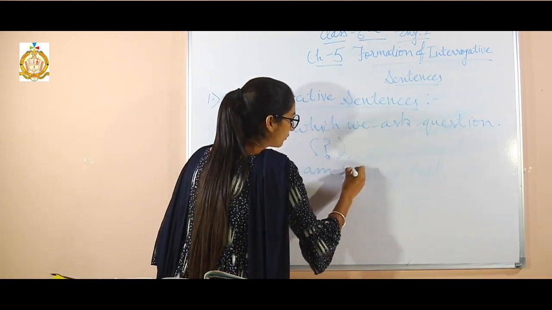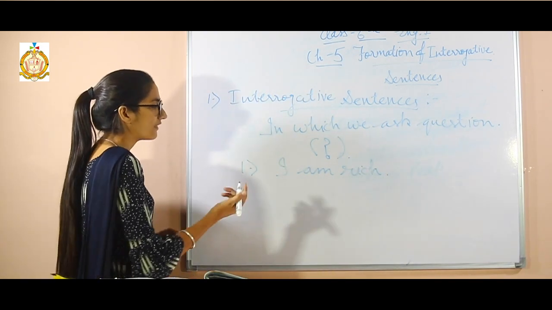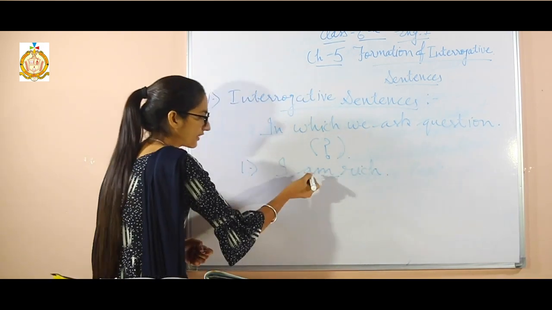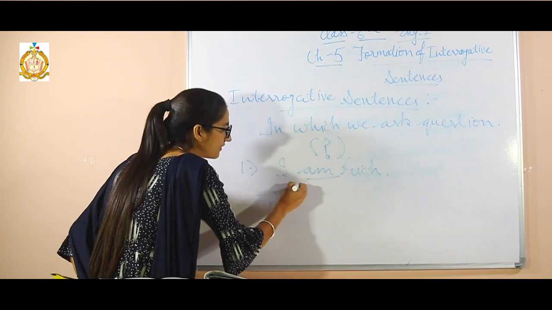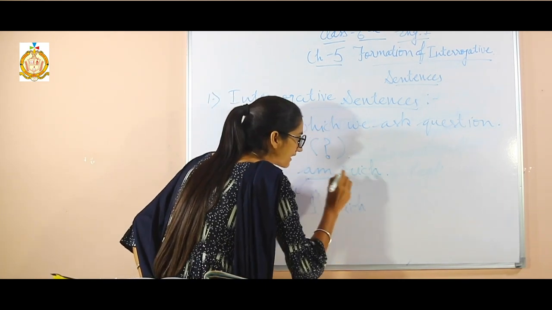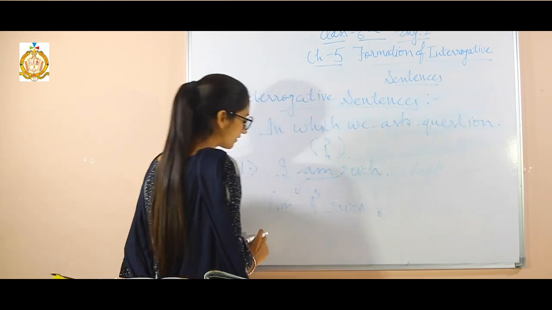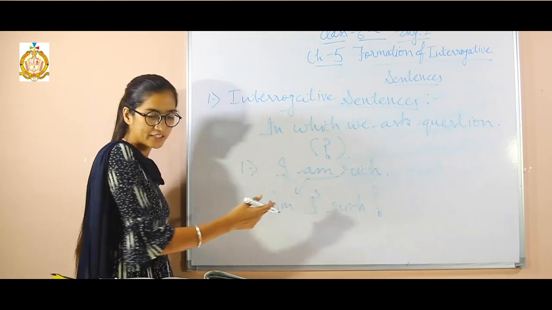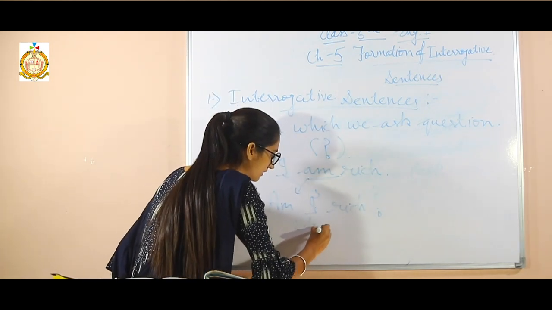Firstly, we will take one statement like, I am rich. How can we convert it into the interrogative? Firstly, we will take the auxiliary verb am. Afterwards, we will take the subject. Am I rich? And as I already told you, it will end with a question mark. So, am I rich?